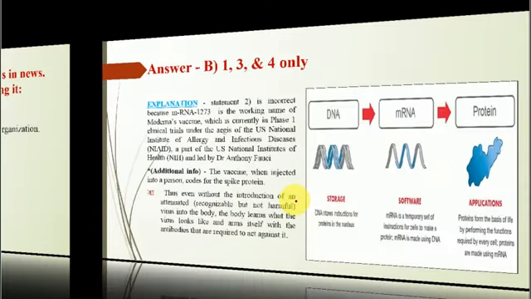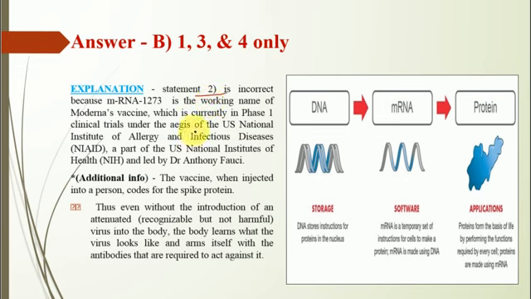It means statement second is incorrect, because this trial is being done under the aegis of the US National Institute of Allergy and Infectious Diseases, as a part of the US National Institutes of Health, and led by Dr. Anthony Fauci, and not under WHO. So the vaccine, when injected into a person, codes for the spike protein, and thus even without the introduction of an attenuated virus, the body learns what the virus looks like and arms itself with the antibodies that are required to act against it. For more information you can refer to this diagram.